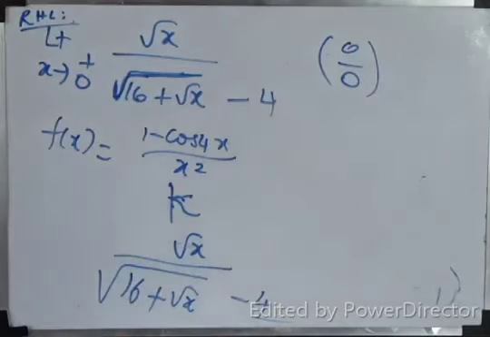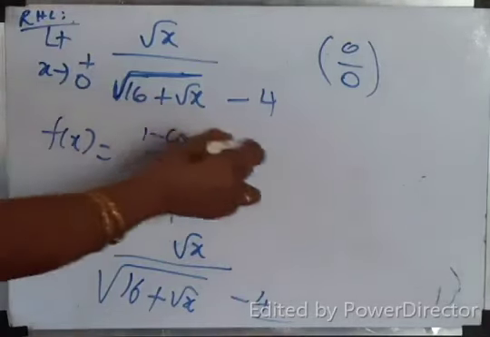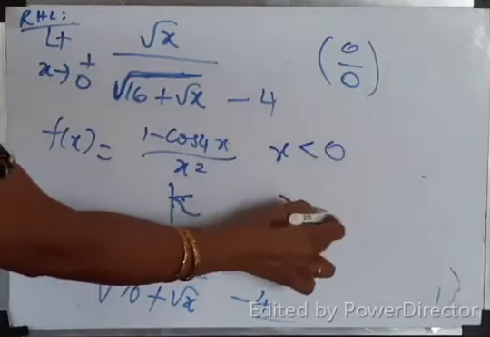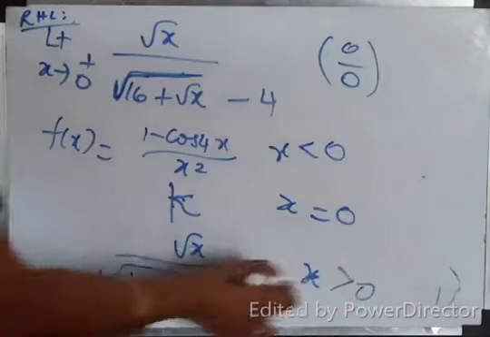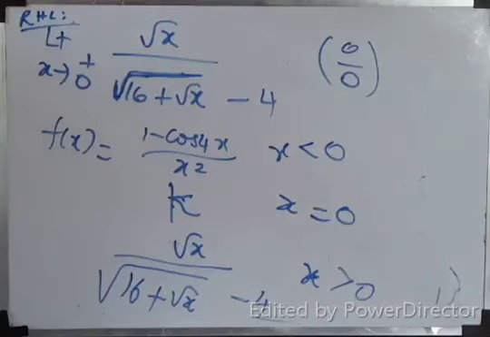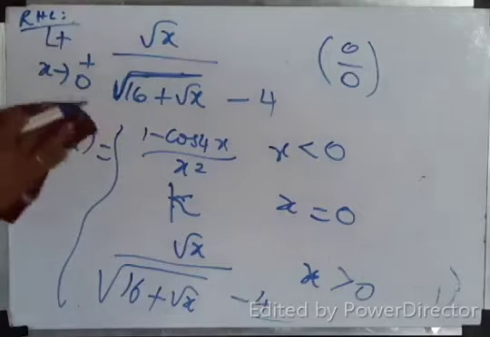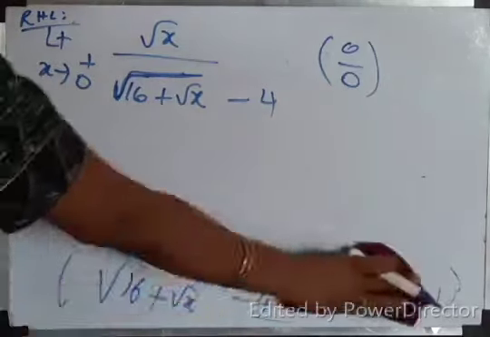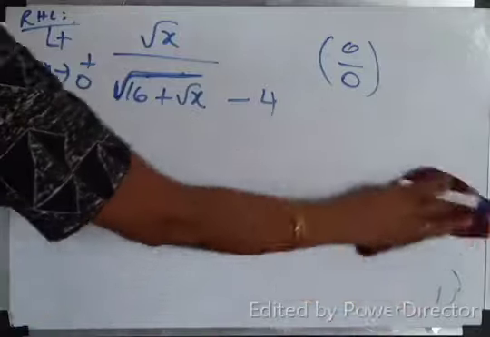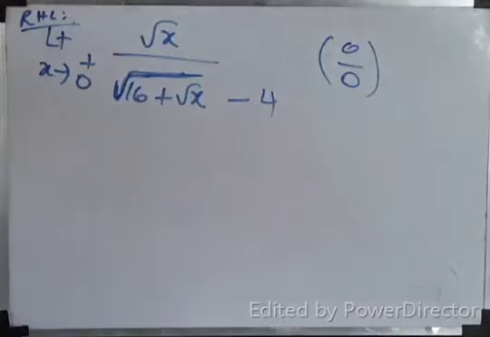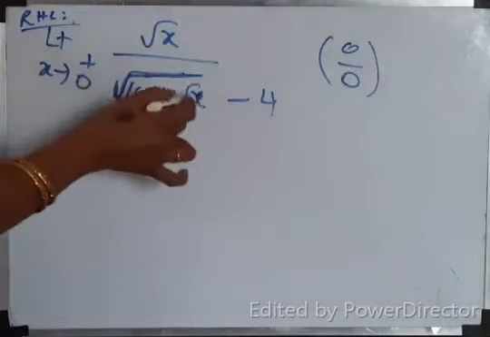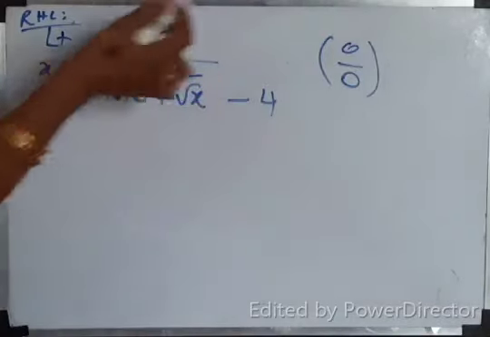Root of 16 plus root x minus 4. Okay, this is x less than 0, x equal to 0, x greater than 0. So the question is root of 16 plus root x minus 4 alone, not the root. Do you understand the function now? Okay. Now, RHL is root x by root of 16 plus root x minus 4. Even though if you substitute x tends to 0, 0, root 16 is 4, 4 minus 4, 0, 0 by 0 form.